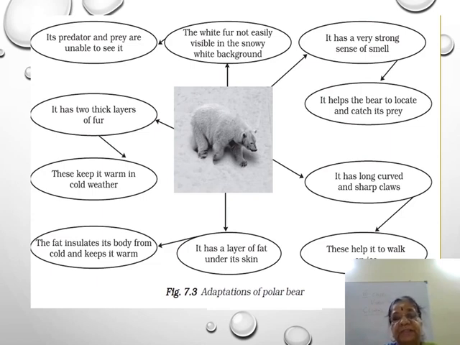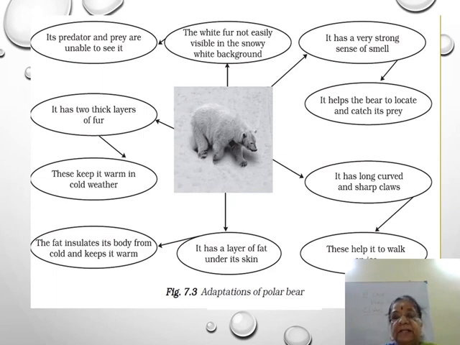So the enemies cannot see it. And another one, it has a very strong sense of smell which helps the bear to locate and catch its prey. It has to eat, right? So to find that food, it has a very strong sense of smell, and with the help of it, it can locate its prey and catch it.